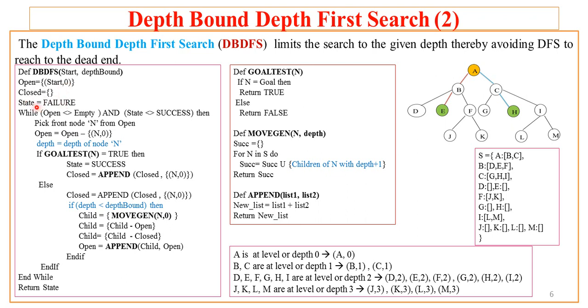Close is empty, then state is failure. Initially, as the algorithm has not reached the goal state, the initial value of state is failure. Now the algorithm iterates by testing two conditions: if open is not empty and state is not success, then it performs the following steps.